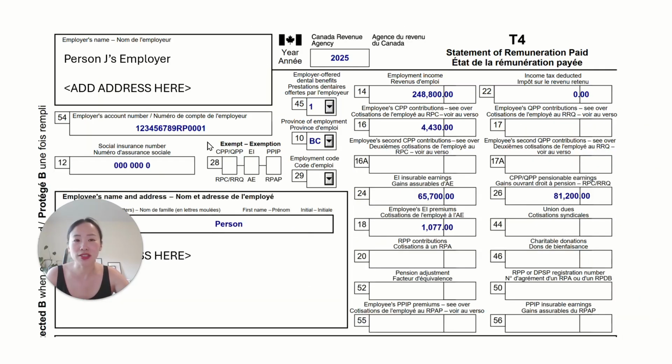Again, reminding you of the slips that I mentioned. T4, I'll show you here, box 14 is likely a number you'll see if you use TurboTax or Wealthsimple to file your own taxes. You're then very familiar with this box 14 because it summarizes and captures everything, all those taxable benefits, taxable allowances. I think what's important to note here is that you might rely on your employer, but if it's not quite looking right to you, ask how this number was calculated. Because you are paying taxes on this number, it's important to have that discussion with your employer, make sure everything is okay, and then use that number to file accordingly.